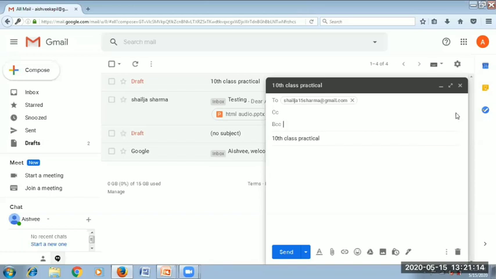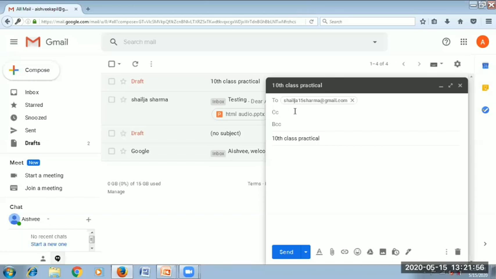If you want to BCC someone, then you can mention the email address here. What is the meaning of BCC and CC? CC stands for carbon copy. Here you can specify the address or addresses of those to whom you want to send a copy of the mail. The CC recipient's name is visible to all the recipients. Fine. In the case of BCC, BCC stands for blind carbon copy.